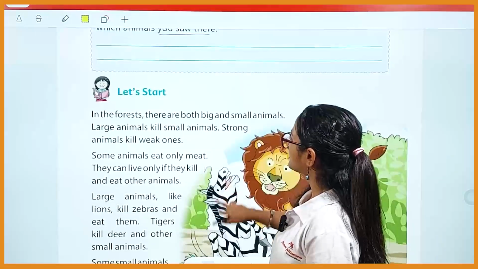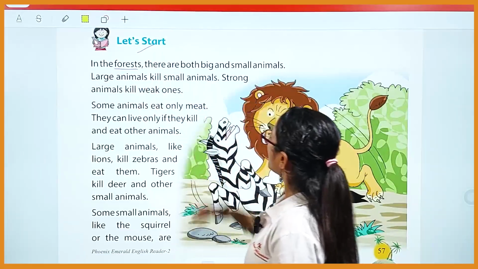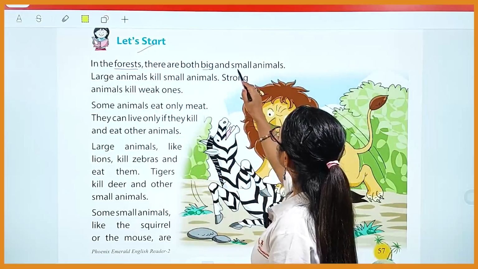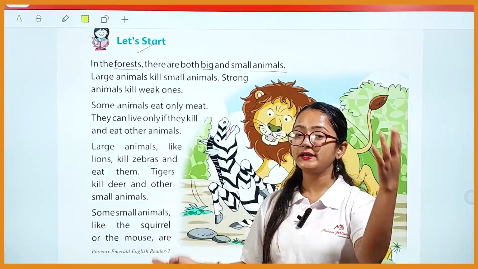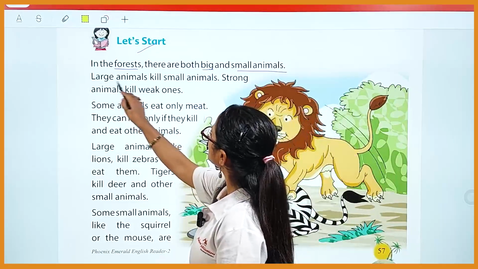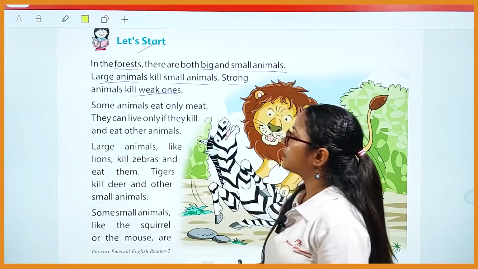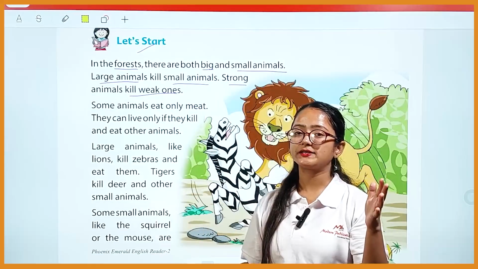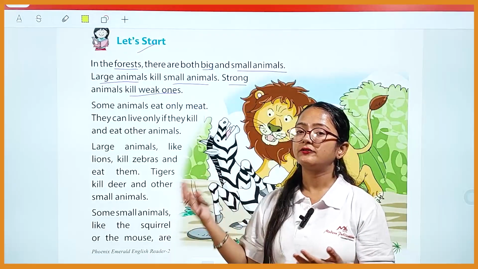Now students, let's start the story. In the forest there are both big and small animals. So basically, in the forest area there are big and small animals who live there. Large animals kill small animals, strong animals kill weak animals. So the large, big animals kill the small animals and the strong animals kill the weak animals.